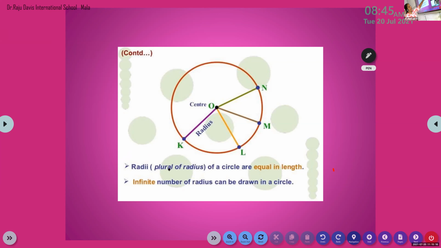Write fast, children. Let me come to the next one. Ma'am, we can put the heading as radius, if you want.